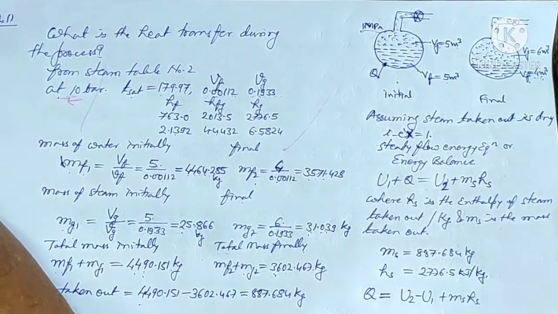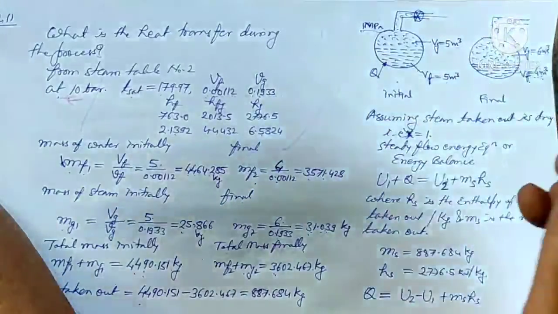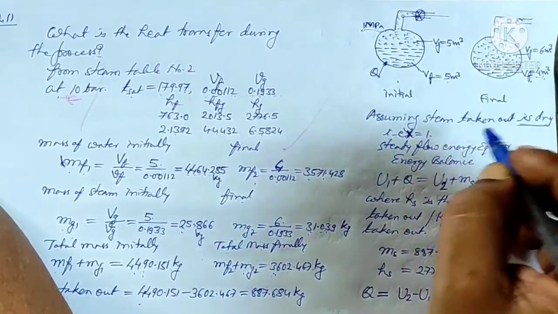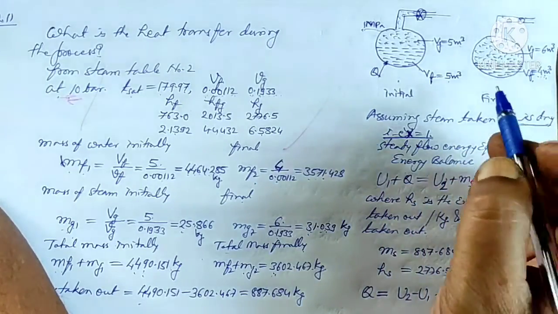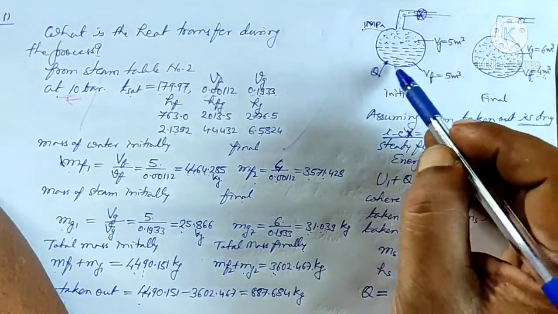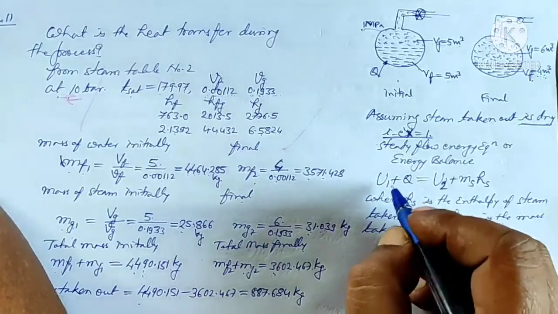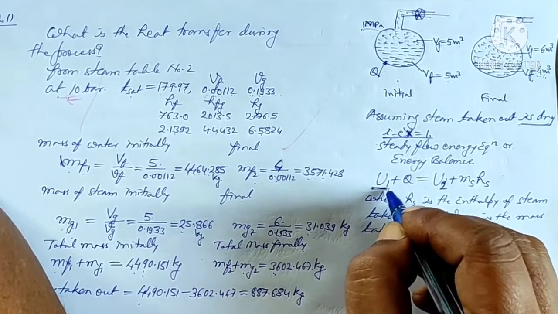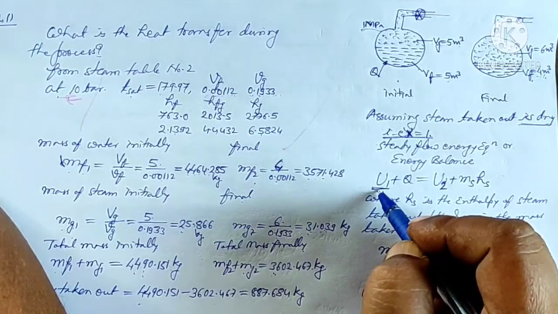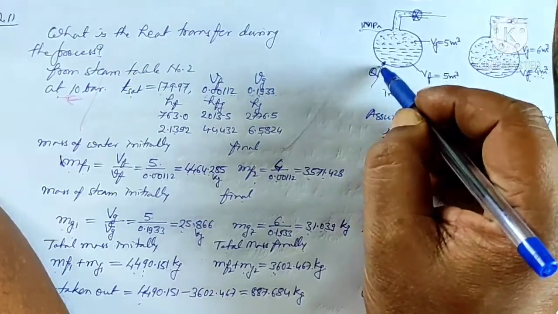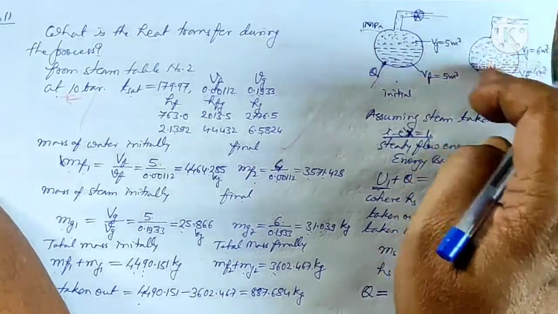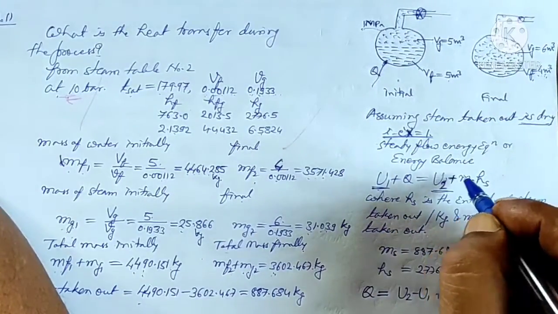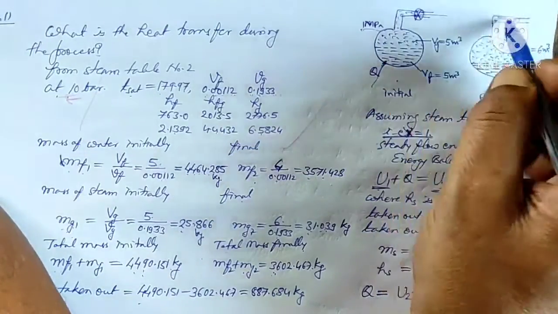We have to assume the quality of the steam going out from the boiler during the process. Nothing is given, so the maximum we can assume is dry steam, x equals 1. So we apply the energy balance: the internal energy the boiler initially has plus whatever energy we supplied equals the internal energy left in the boiler plus whatever energy goes out during the process.